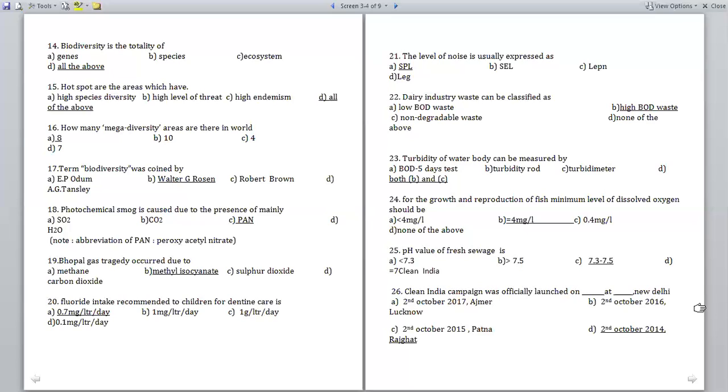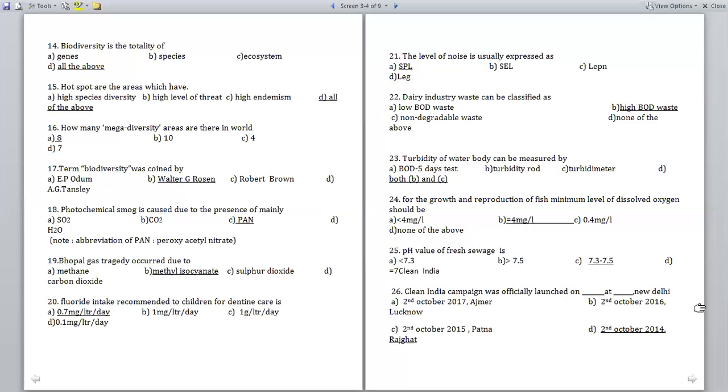Got it, guys? Peroxyacyl nitrate we can call in the short form PAN. And option D, H2O. So photochemical smog is caused mainly due to the presence of peroxyacyl nitrate.